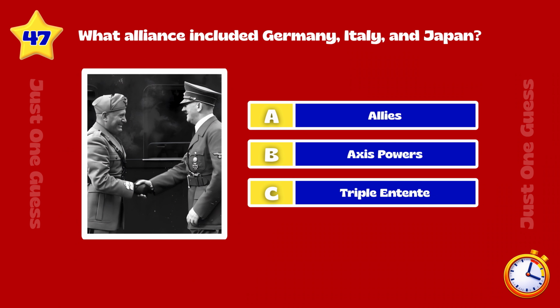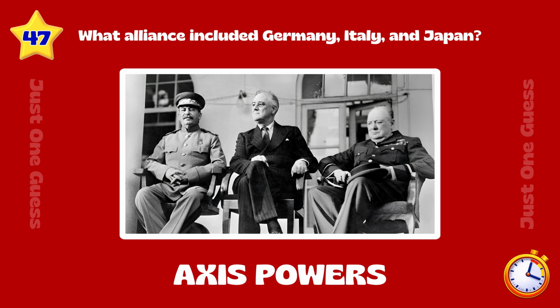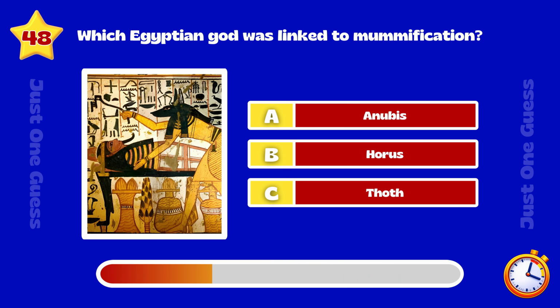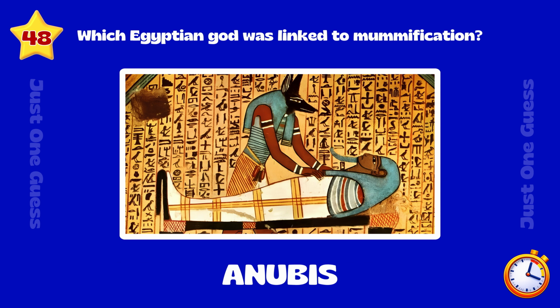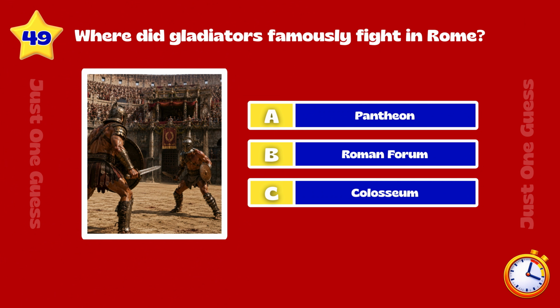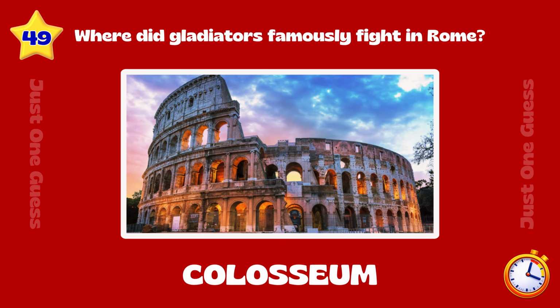What alliance included Germany, Italy, and Japan? Axis powers. Which Egyptian god was linked to mummification? Anubis. Where did gladiators famously fight in Rome? Colosseum.